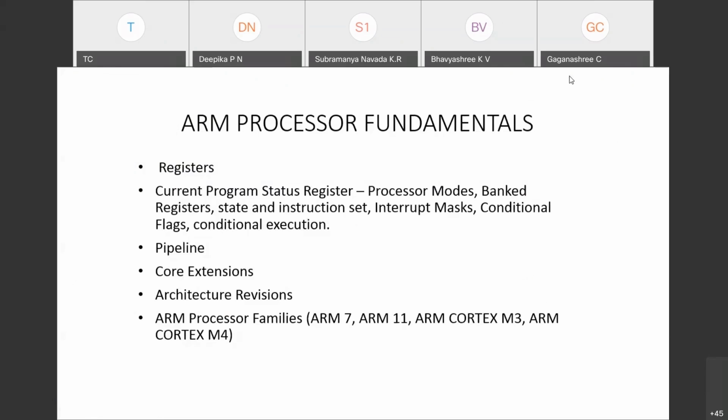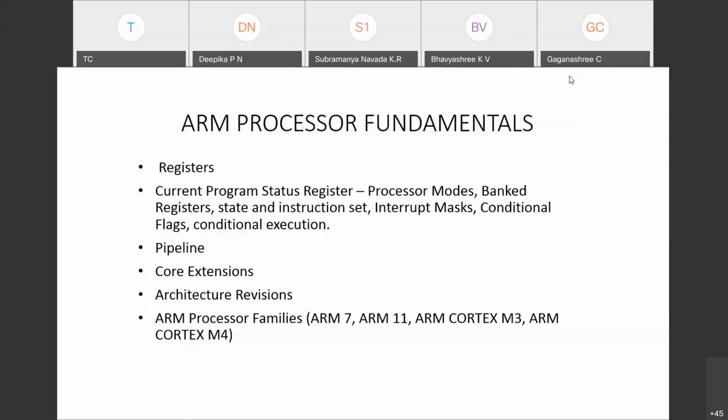Okay, so now let us understand this. Once I understood the overall working principle of any processor, now let's look into our processor and what all the things we need to study thoroughly. We need to study first the ARM fundamentals, then we'll enter into more details about the ARM processor.